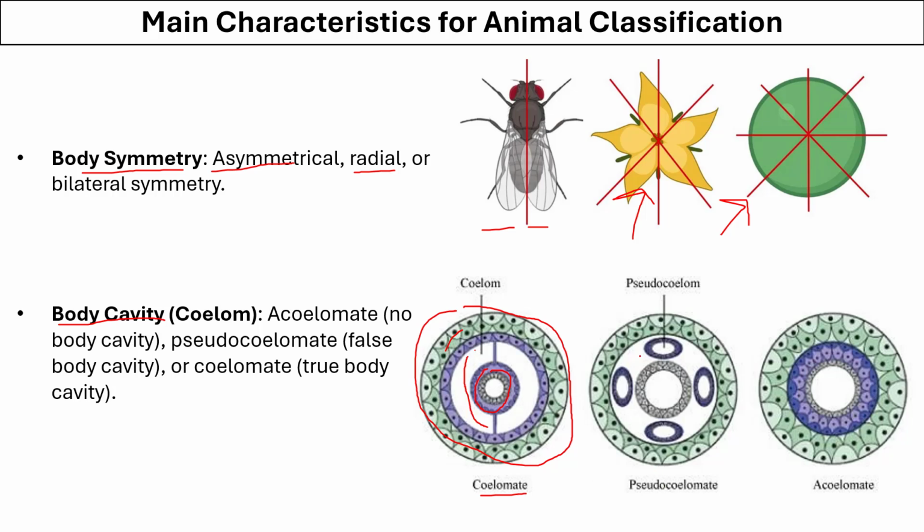And if there are body cavities but they are not a continuous body cavity, but smaller patches of these cavities, then it's a pseudocoelom. It's not a true coelom. And sometimes there is no body cavity at all. So these are the internal organs and these are the external layers, and in between there is no cavity. So they are called acoelomates.